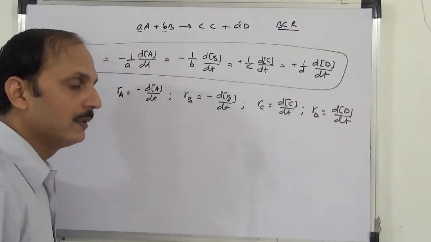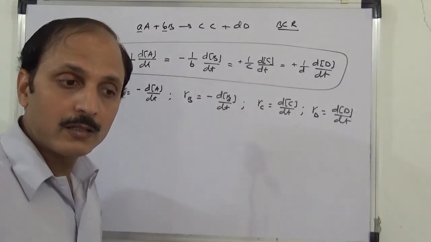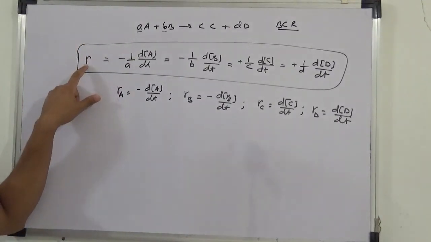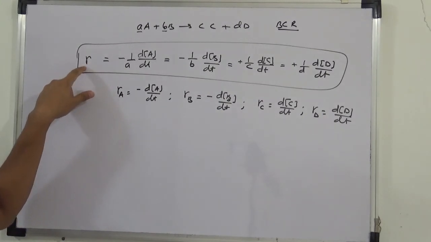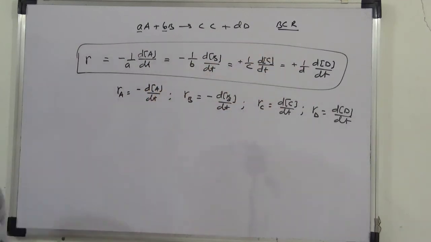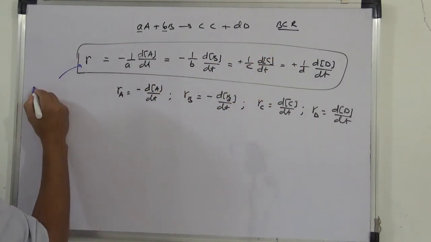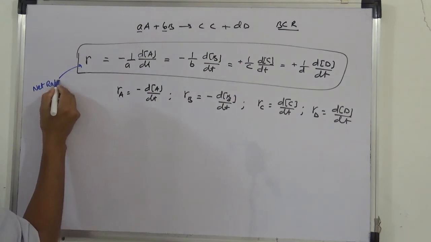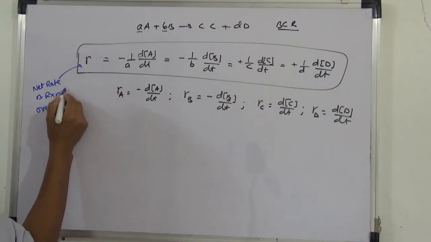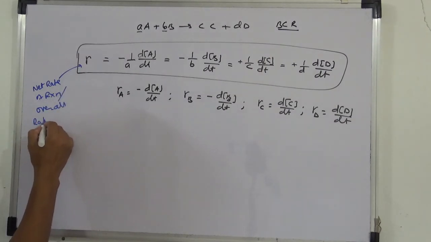This is rate. What is the overall rate? What is the net reaction? So this is the overall net rate of reaction, minus 1/a dA/dt, like this.